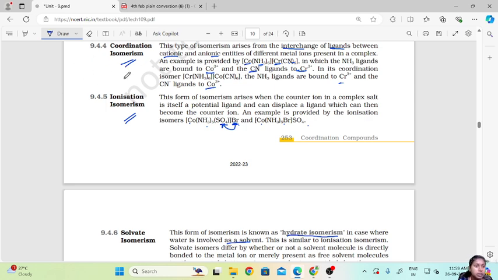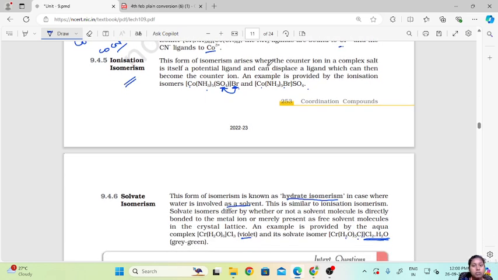For example, [Co(NH3)6] and [Cr(CN)6] can be interchanged. We can get [Co(CN)6] and [Cr(NH3)6]. So we can change the cationic and anionic entities in the coordination compounds. So that is coordination isomerism.